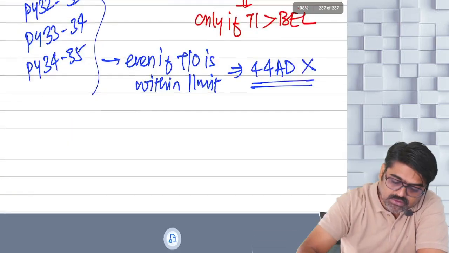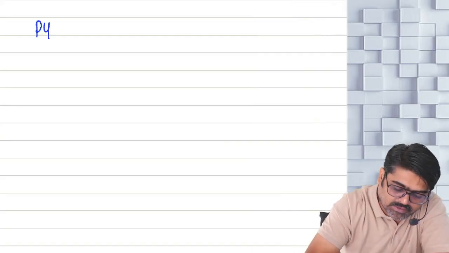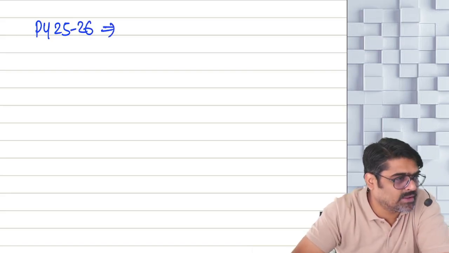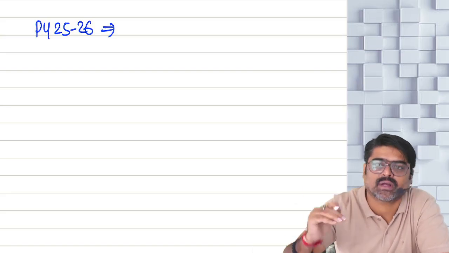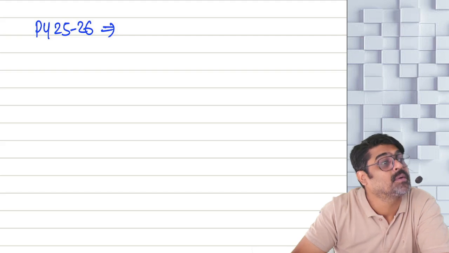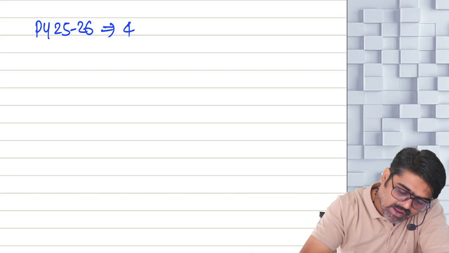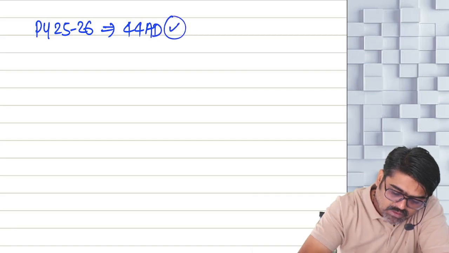Understood? Now pay attention. I'll put you in one trouble. Okay. What was your previous year? 25-26. In this year, since the turnover was within the limits, and you have shown at least 8% or a higher sum as a PGBP income on a presumptive basis, yes or no? So in this year, have you followed 44 AD? So in this year, 44 AD was followed for the first time.